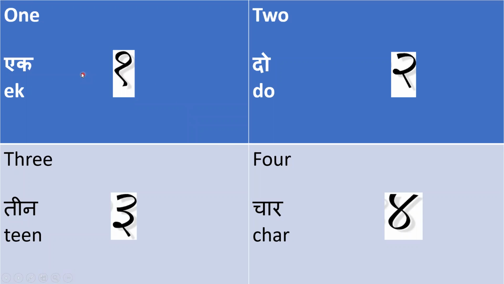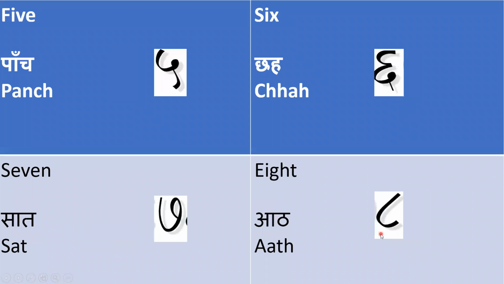For 1 in Hindi we say ek. And how we will write? We will write this type. For 2 in Hindi we say do, and we will write this type do. Come to 3. For 3 in Hindi we say teen. 4, char.